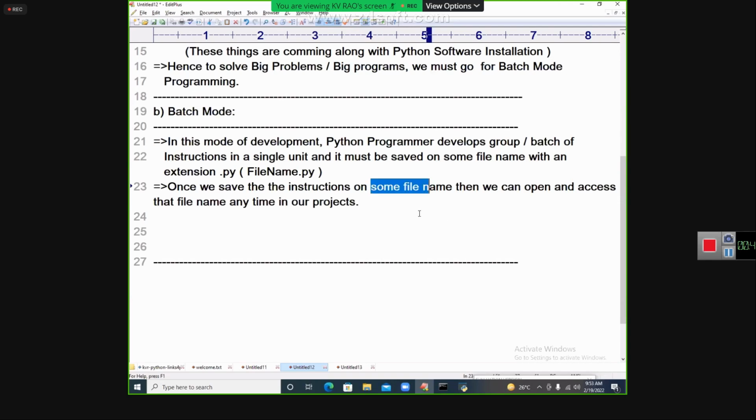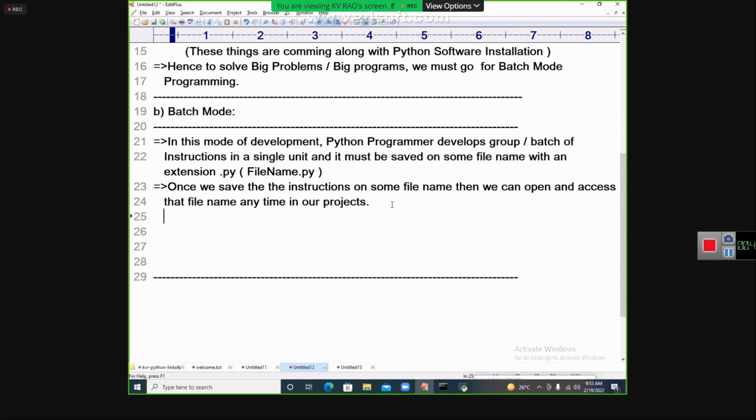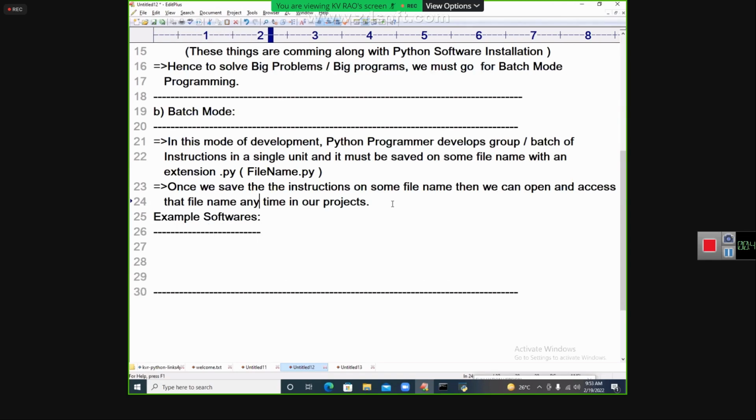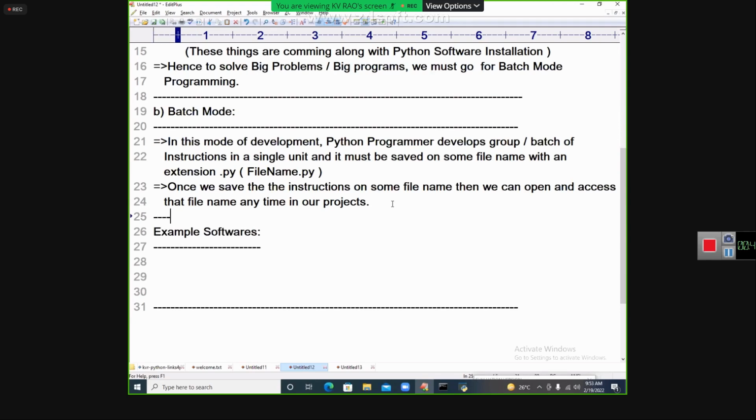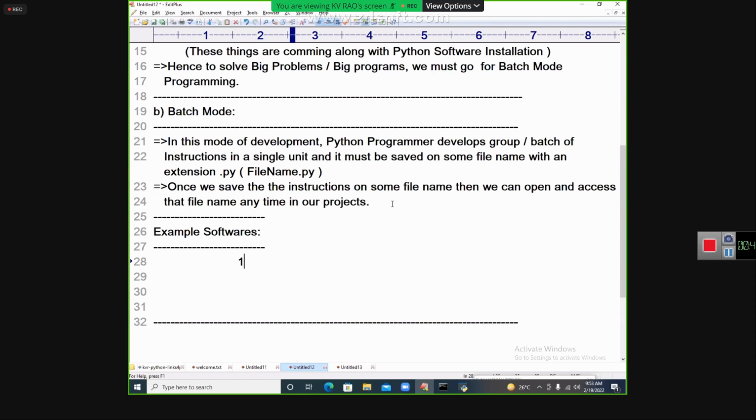I will show you the projects, modules, packages, and everything, because our subject started with the file name today, right? If you start getting any doubt without practicing, you'll have a problem. So what we practiced, more than that, you have to start practicing now. So let us start. What are the example softwares? First, I will give you, carefully understand everybody. I will reach every person's doubt.